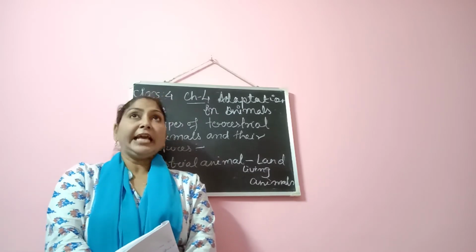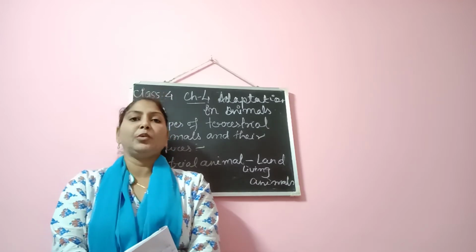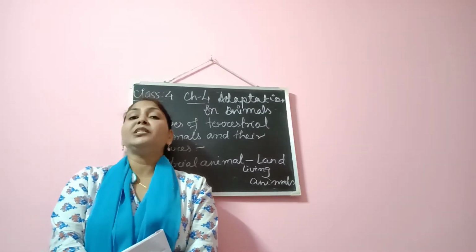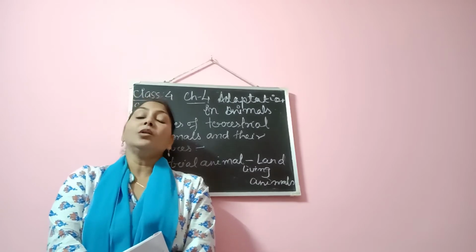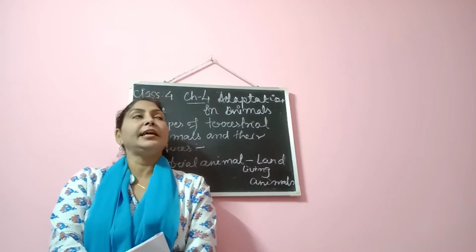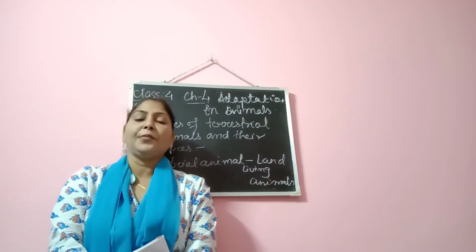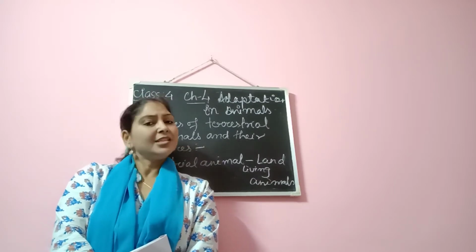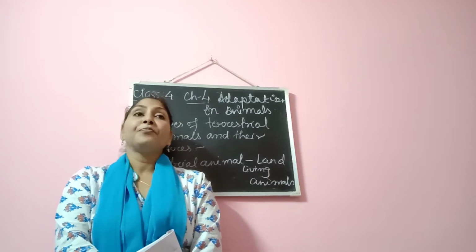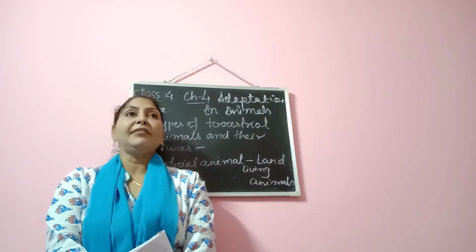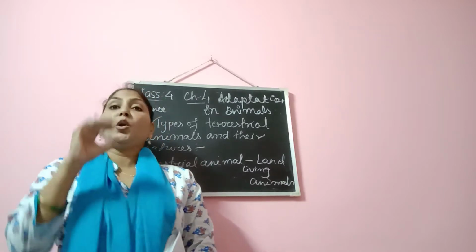Then we move to the next kind of animals which are land living animals only, but most of the time they spend their time on the trees, like snakes, then monkeys, squirrels, etc. Now, what is the characteristic of these kinds of animals? Basically, they have very strong, sharp claws.